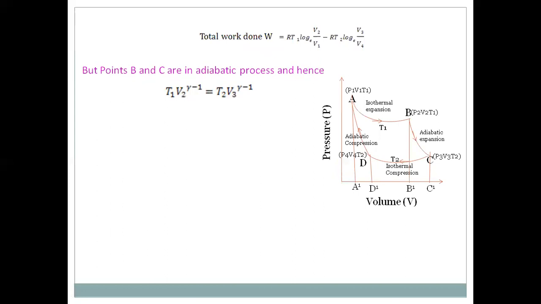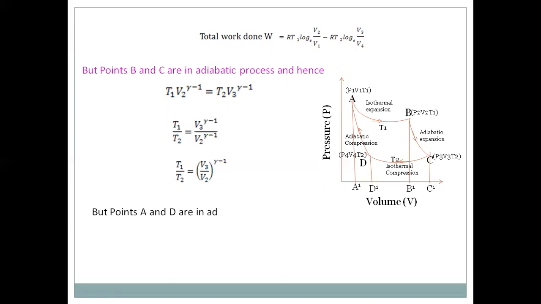That is the equation of the adiabatic process. So for point B, T1 V2 power gamma minus 1 is equal to, at point C, T2 V3 power gamma minus 1. From this, T1 by T2 is equal to V3 by V2 whole to the power gamma minus 1.